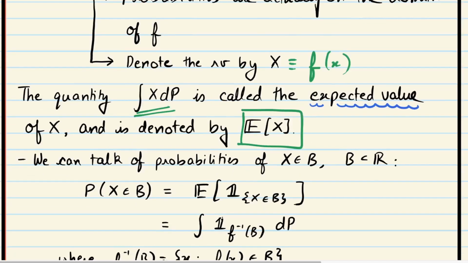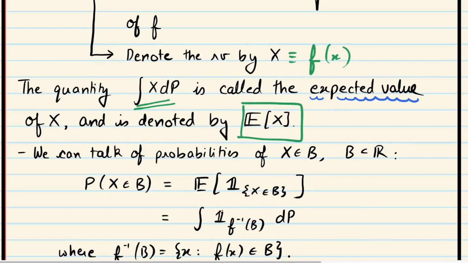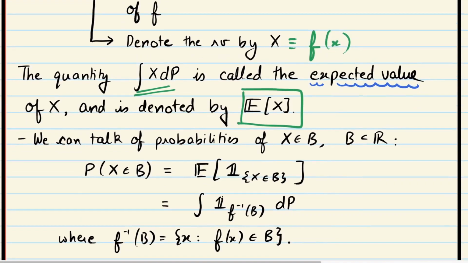So I may have taken a concept which you already knew and have confused you about it. What I'll request you to do is to brush up your probability, read about random variables, read about expected value of a random variable, and then come back to this lecture and try to see if you can make sense of what I just said. See if you can connect the concepts that you already knew to the way I described them, because this is perhaps an alternative view for some of them. This is the measure theoretic view of probability, and it really helps us in writing formal proofs, and generally it's a good way to unite both discrete and continuous probability.